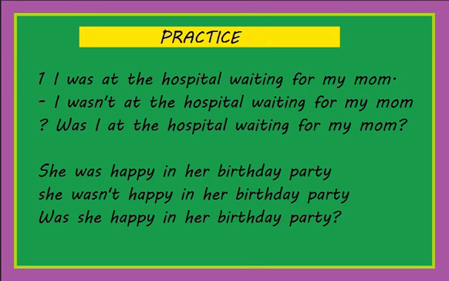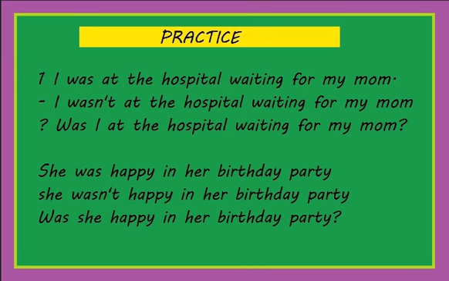So here in this case we have: she was happy at her birthday party. She was happy at her birthday party. Was happy, right? Happy is a feeling, right? It's an emotion, it is how you feel. So remember that the verb to be also helps us to talk about feelings.